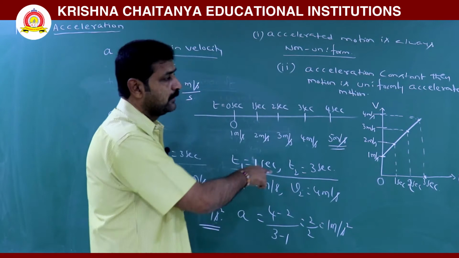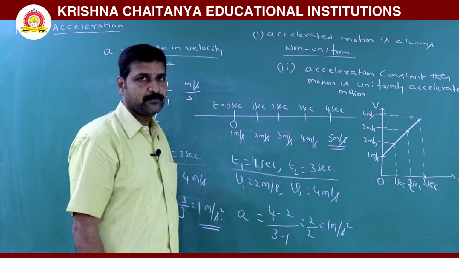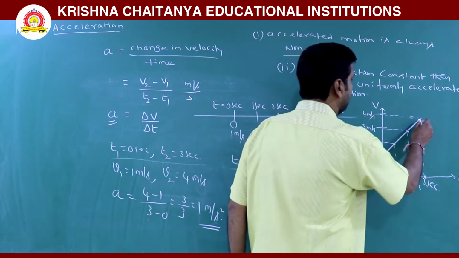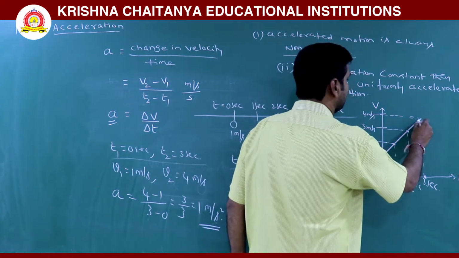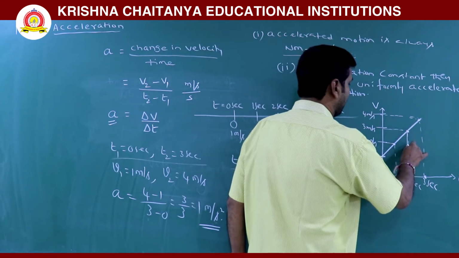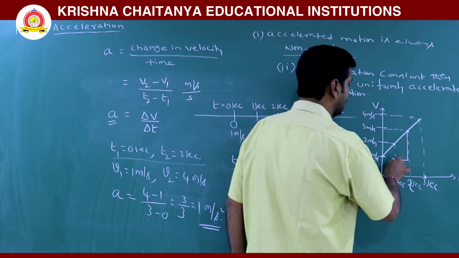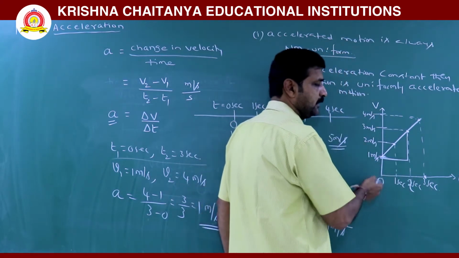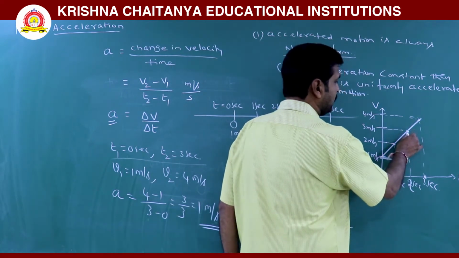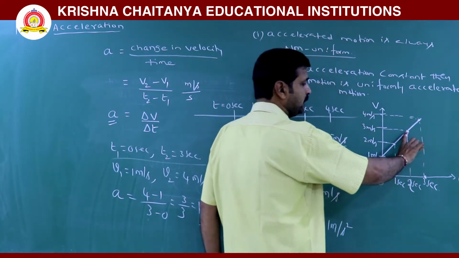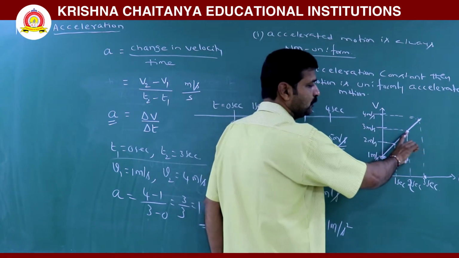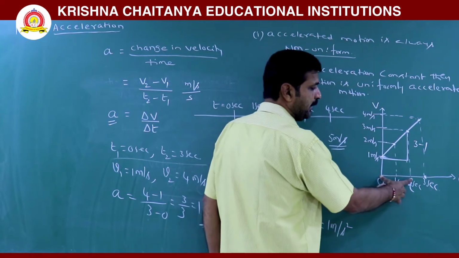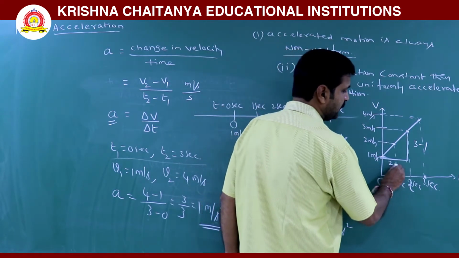Now, the graph is a straight line. For this graph, anywhere you can take the slope. For example, if we consider the slope for 2 seconds to 0 seconds interval, then here the slope is V2 minus V1, that is 3 minus 1, this is 2, and time interval is also 2 minus 0.